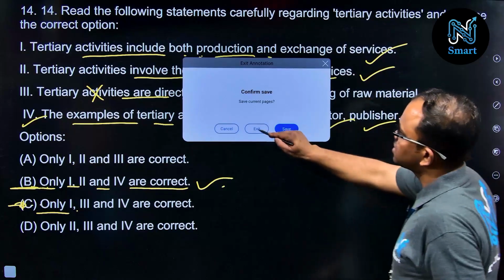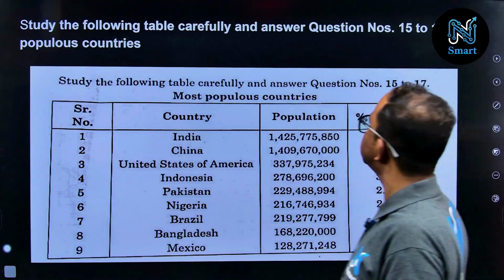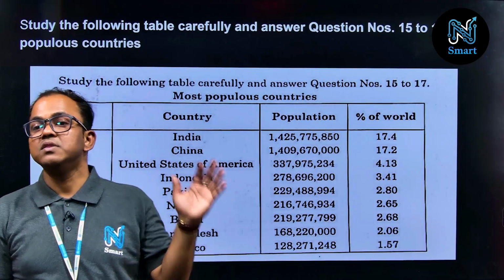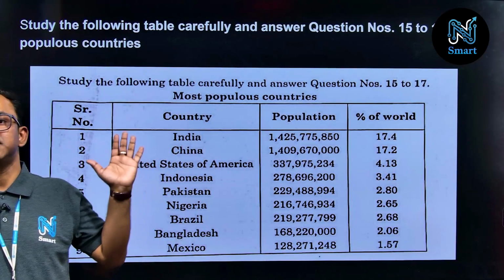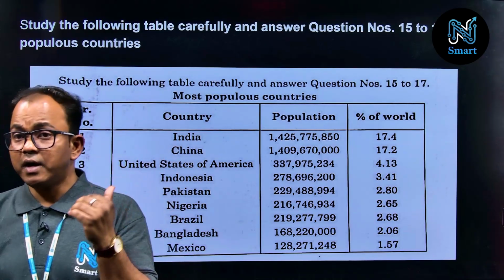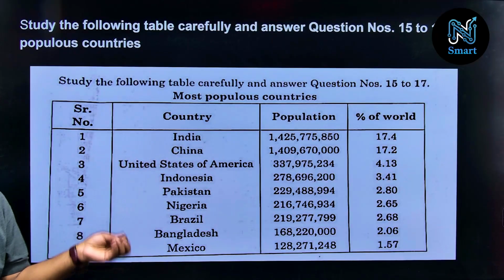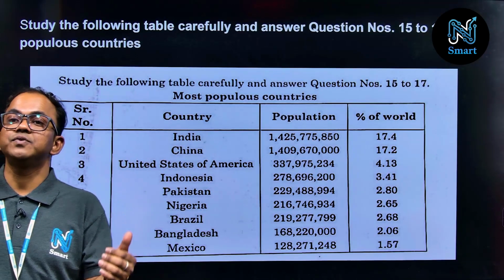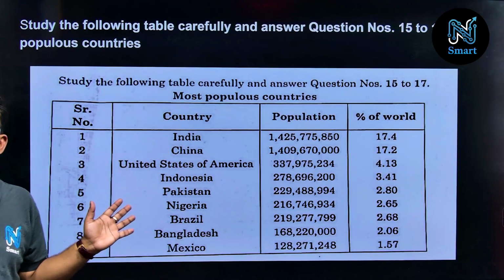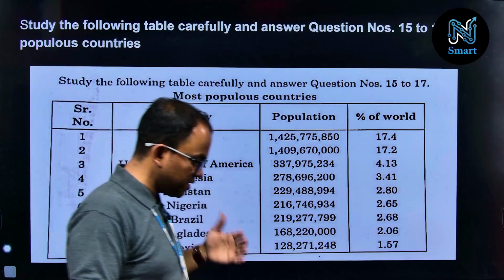Now the next question, question number 15, 16 and 17, based on this particular statistical table which is presented here. Now if you carefully observe this table, it has a few important pieces of information and we have to attempt these questions on the basis of this data interpretation. Now let us start the discussion here.